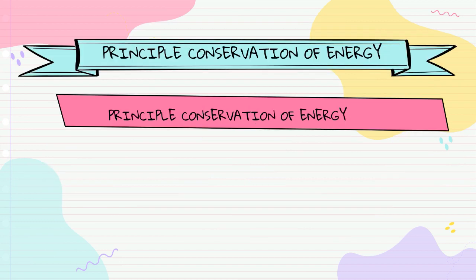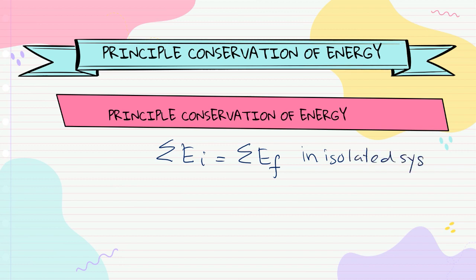Okay, and for subtopic work done, you will learn about the principle of conservation of energy. The principle of conservation of energy states that the summation of initial energy is equal to the summation of final energy in an isolated system. For example, the object is thrown upward. For this state, you just have kinetic energy, because it's thrown upward.